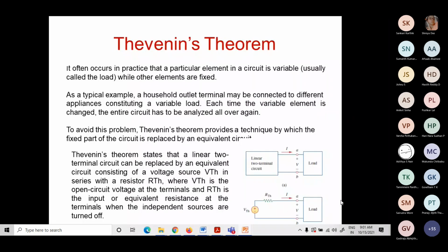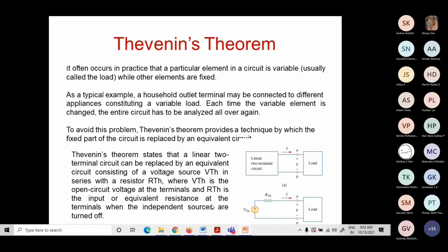As per Thevenin's theorem, in practical applications our point of interest is normally the load. If I want to find the current flowing through the load, the voltage drop across the load, or the power dissipated by the load, and the load is variable, it will be very difficult, because with a complex network I need to solve the network each time for different load values. Instead, by ignoring the load, the remaining part of the network can be replaced by its equivalent circuit, Thevenin's equivalent circuit.